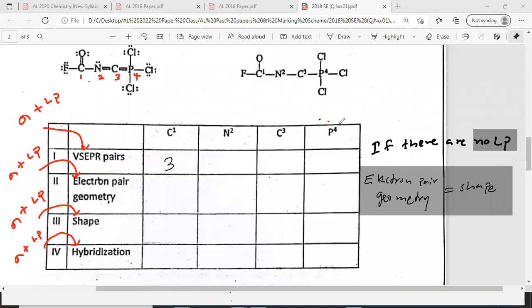Therefore I put trigonal planar. This also trigonal planar. And hybridization will be sp2. Okay, done.